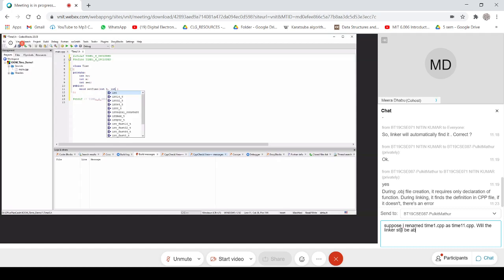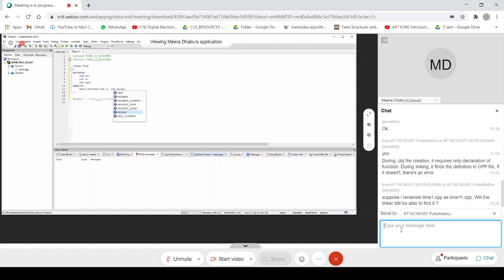Int hr, int minute, and int s. I gave the complete signature of the member method: return type, name of the method, and the type of the formal arguments. I am not giving the definition over here.